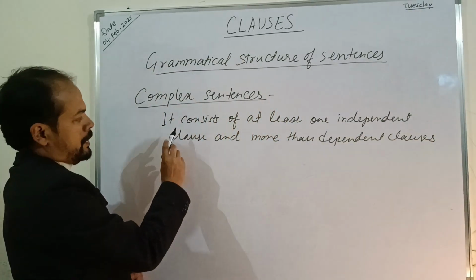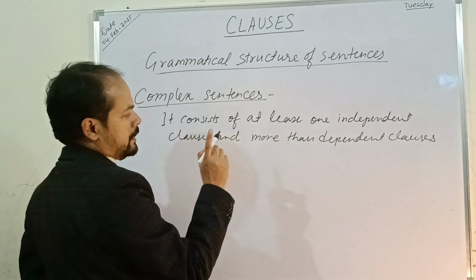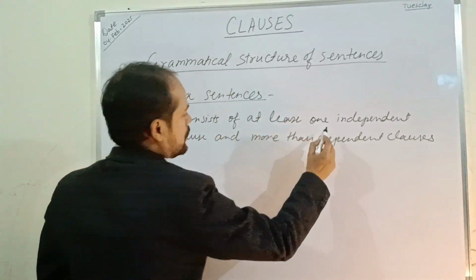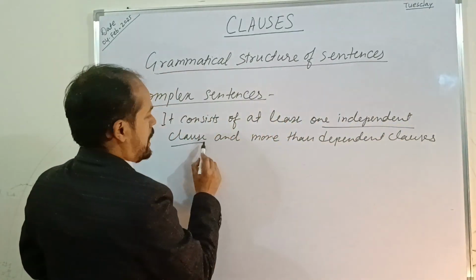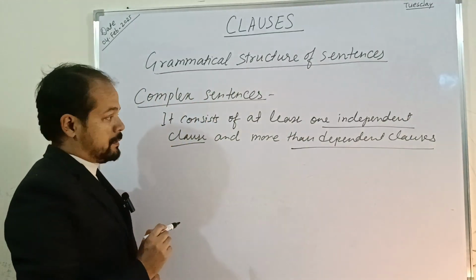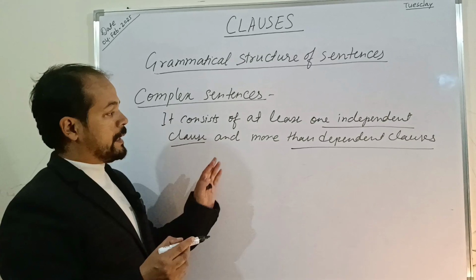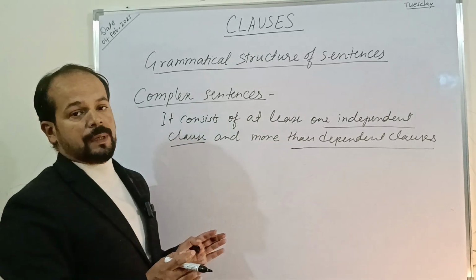So it is very important to understand that complex sentences are those in which there should be at least one independent clause and more than one dependent clause, because those dependent clauses depend on the independent clause to make their complete meaning.